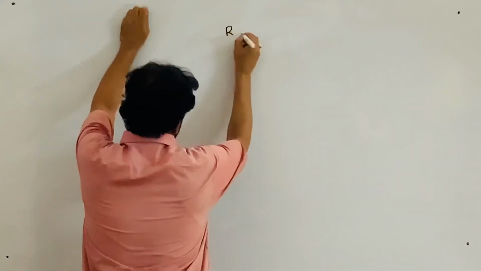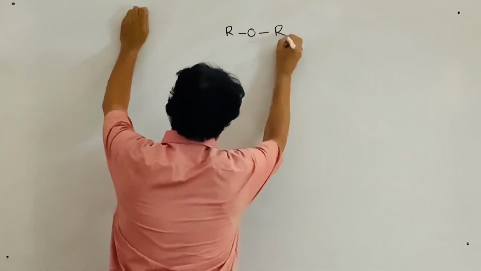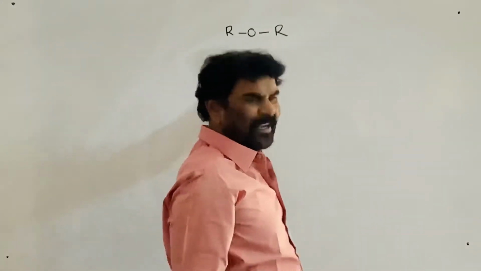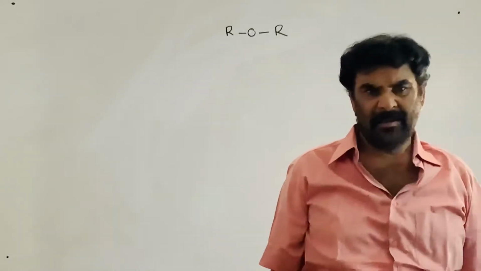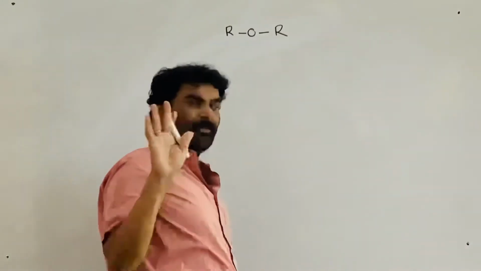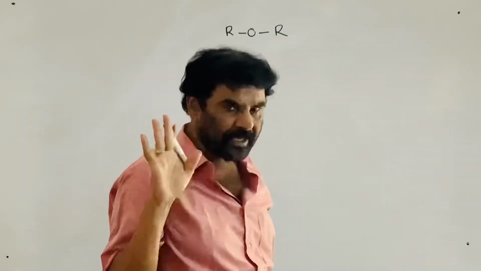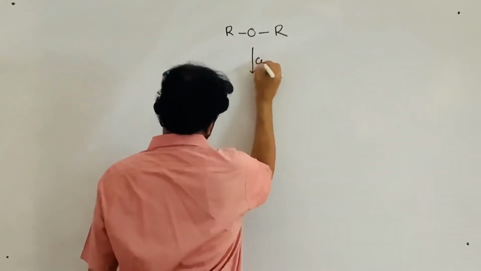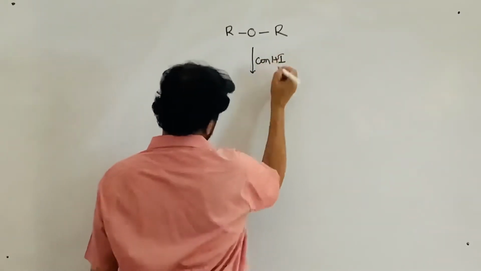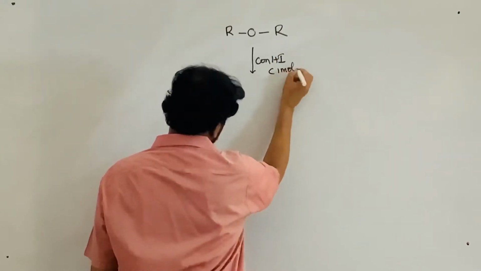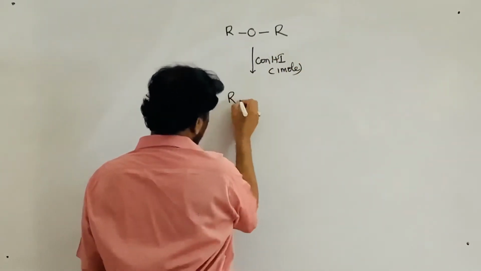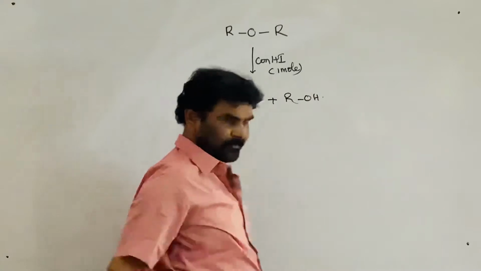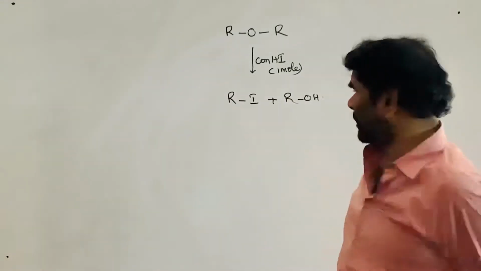This is the symmetrical ether. Both R's are the same, so it is very difficult to break the bond. Normally we take concentrated HI, and rarely concentrated HBr also. If it is treated with concentrated HI, 1 mole or a limited quantity, one group is converted into the iodide and the other is converted into the alcohol. Breaking of the bond is possible.